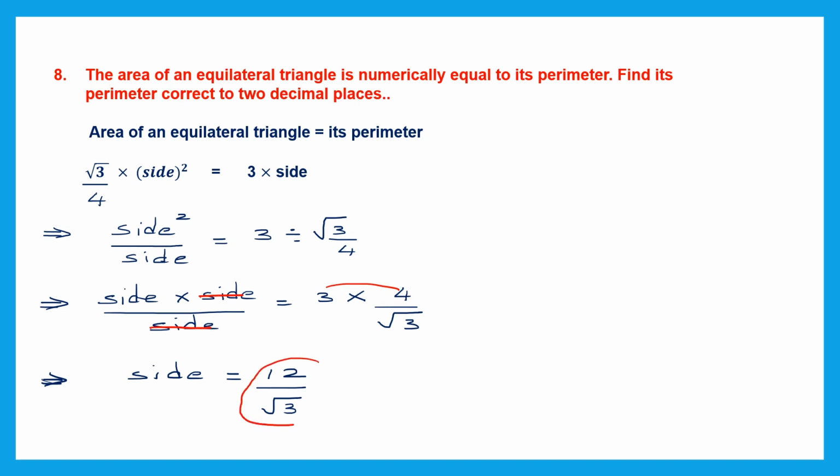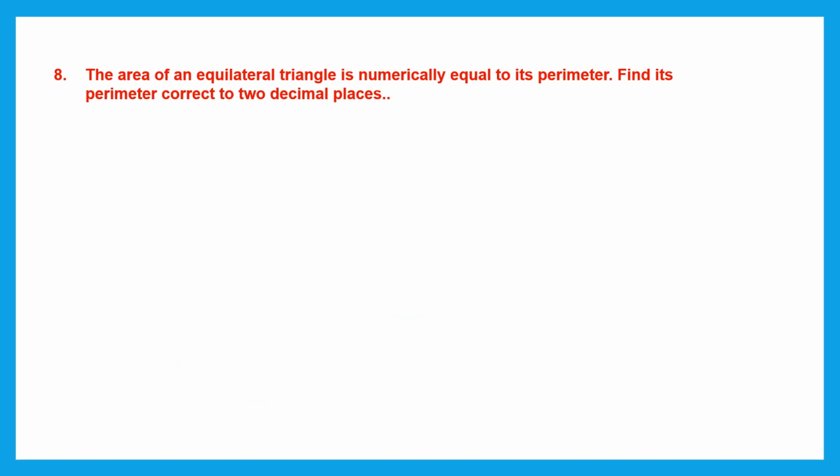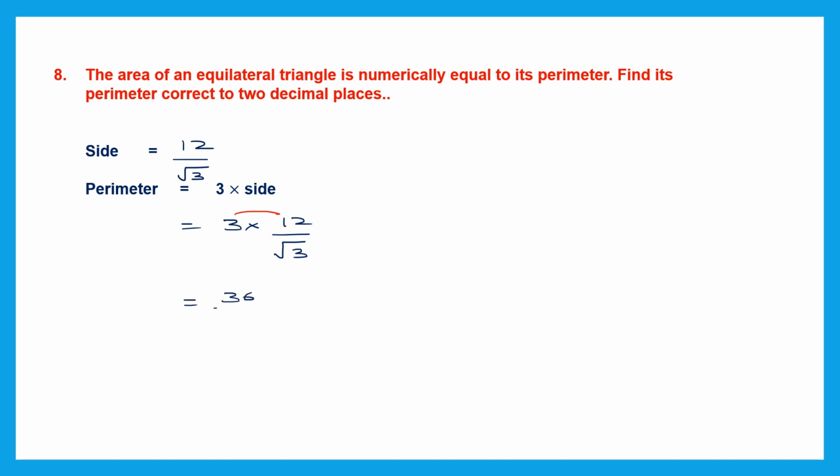Now we're going to find the perimeter. We know what the side is. We just found the side, that is 12 by root 3. So the formula to find the perimeter is 3 into side. So that is 3 into 12 by root 3. Here we can multiply 3 into 12, so that makes it 36. So that is 36 by root 3. So this is the perimeter.